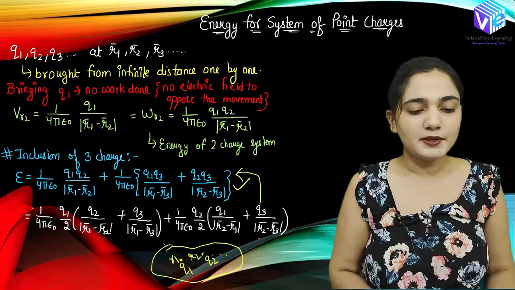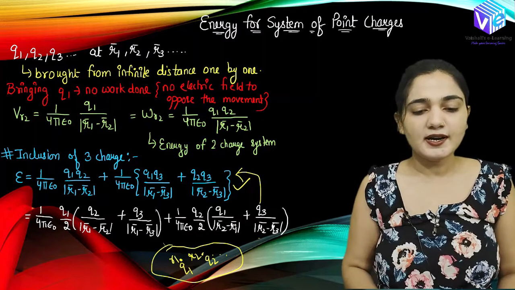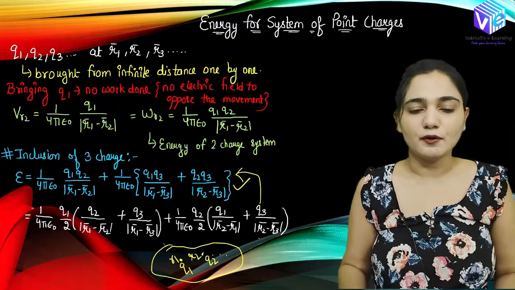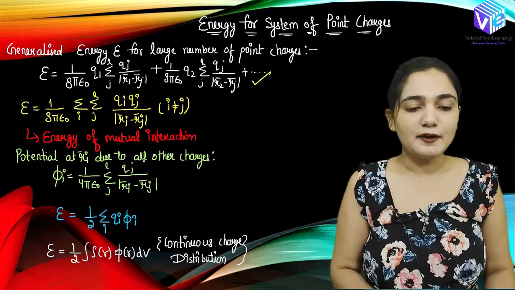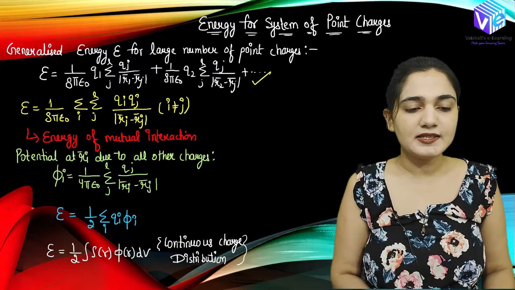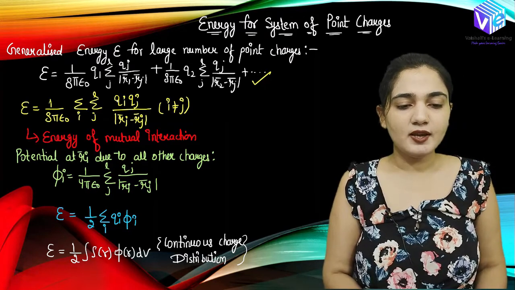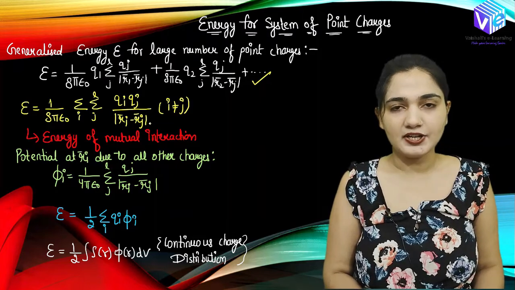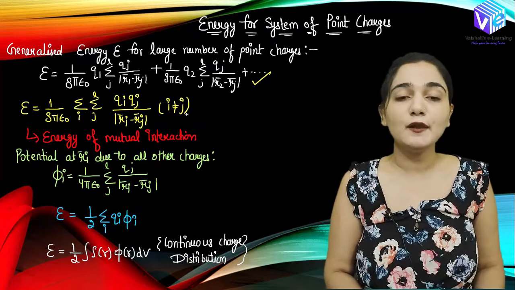So we are subtracting from R1, R2, R3 and so on, right? Similarly, here we will be having Q2 upon 8 pi epsilon naught. I will be subtracting from R2, R1, R3 and so on, right? So this is how I can get the generalized formula, and I can also represent this formula as E is equal to 1 upon 8 pi epsilon naught summation over i, summation over j, Qi Qj upon magnitude of Ri minus Rj, right?